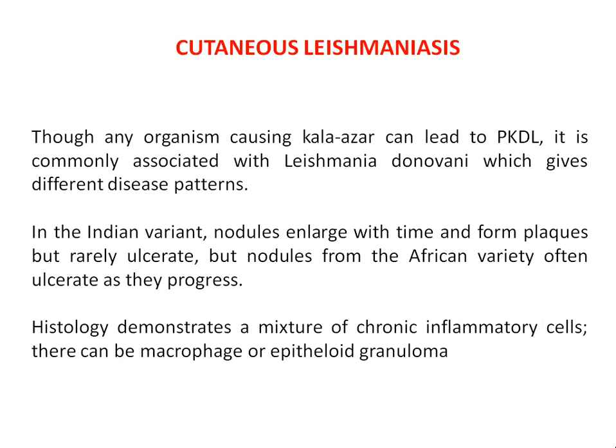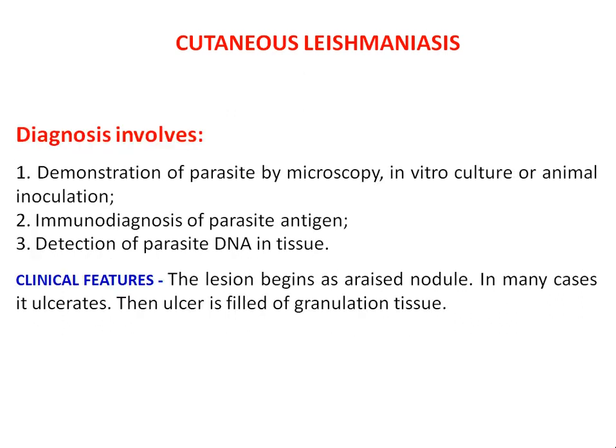Histology demonstrates a mixture of chronic inflammatory cells. There can be macrophages or epithelioid granuloma noticed on the skin. Diagnosis involves demonstration of the parasite by microscopy, in vitro culture, or animal inoculation.